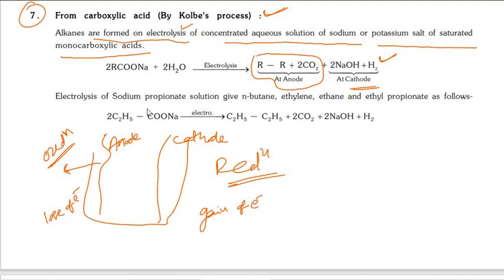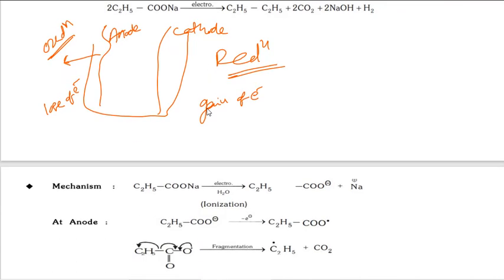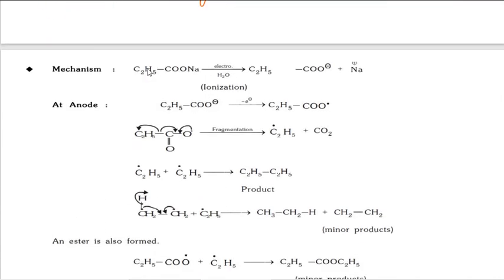Okay, electrolysis of sodium propionate solution gave n-butane, ethylene, ethane and ethyl propionate as follows. See, the mechanism we can see. So sodium propanoate we are taking. In electrolysis what happens here, this ethyl, sodium, carboxylate CO minus and Na plus. Okay, here the bond is there as it is.